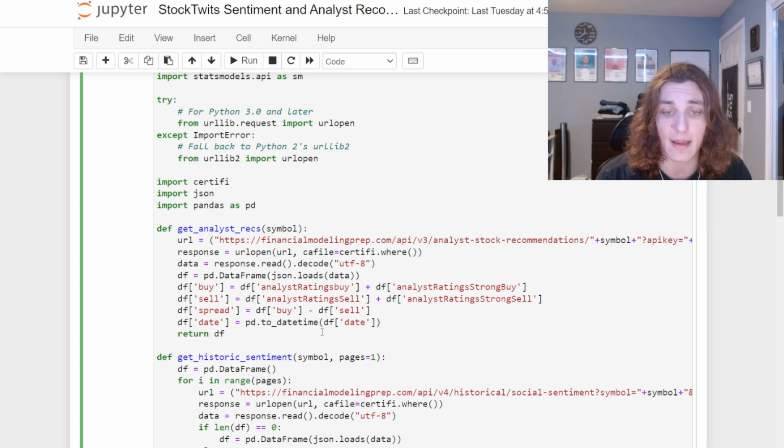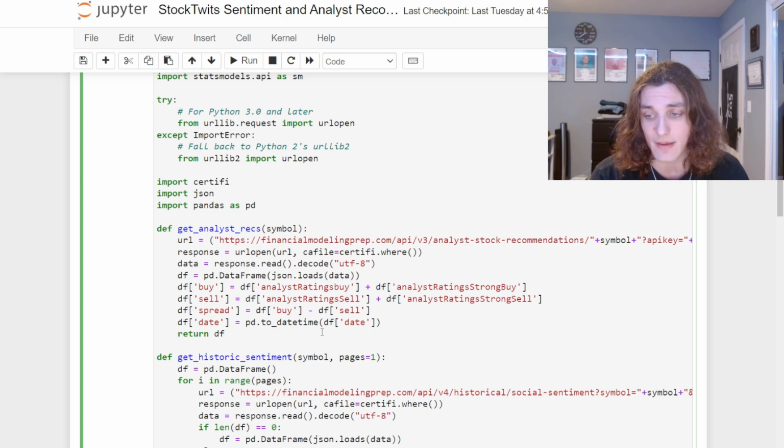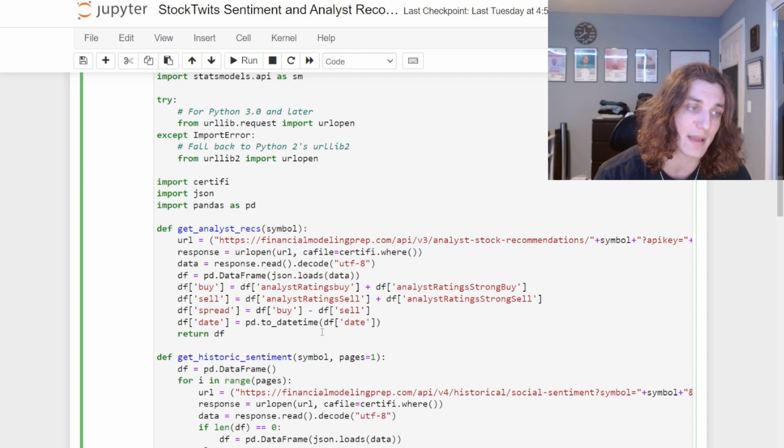FMP's API has a whole bunch of handy resources and data. Namely, historical sentiment, that's the primary area of my research, but they have pretty much everything. They have institutional ownership, executive compensation, just a massive amount of data. So I highly recommend you go ahead and check them out.